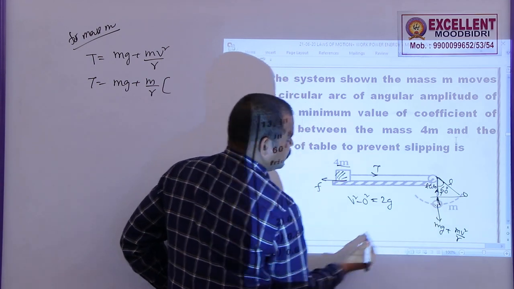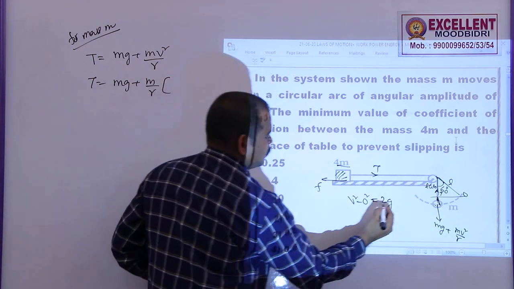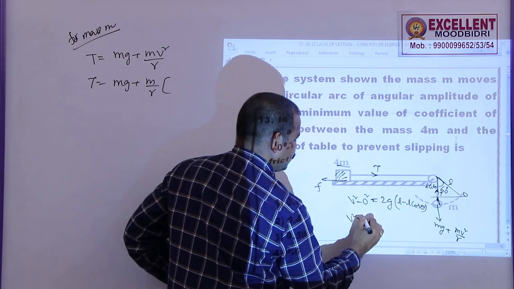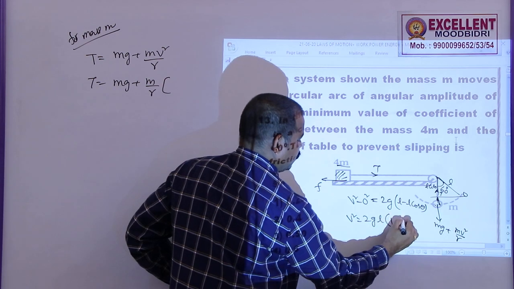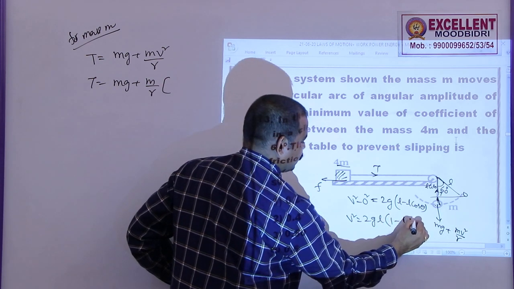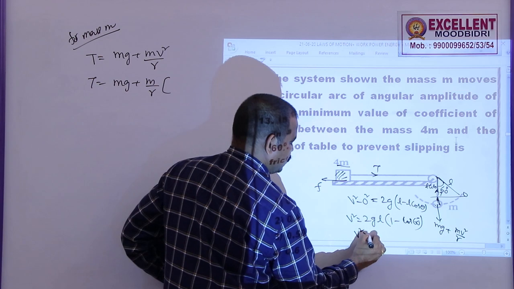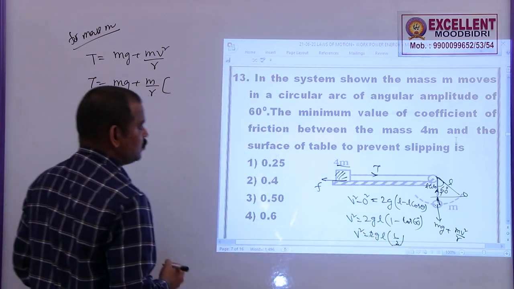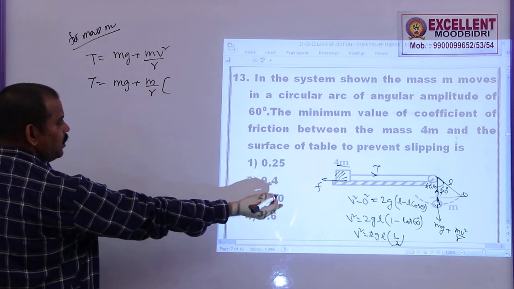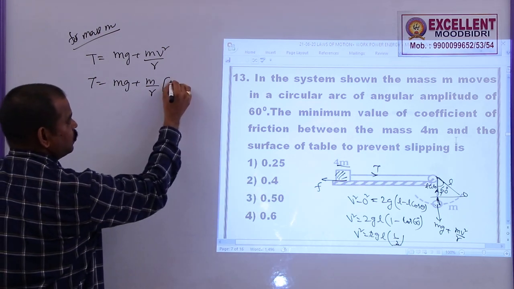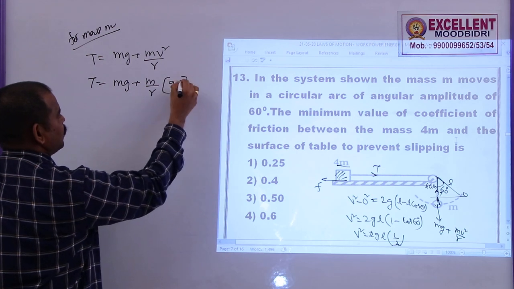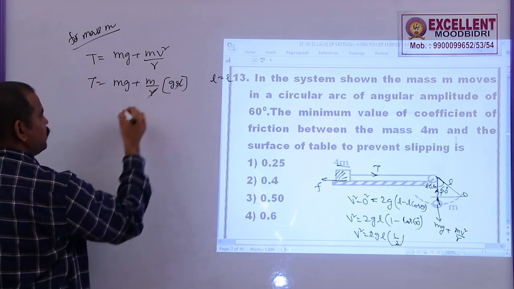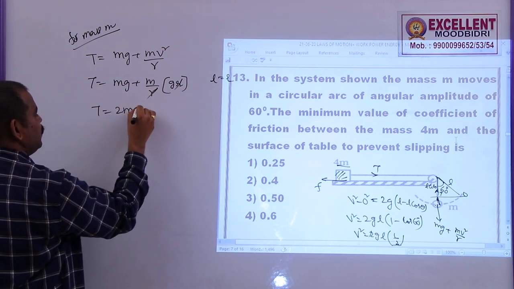So what is the displacement here? This displacement is L minus L cos 60. So v square is written as 2gL into 1 minus cos 60. So v square is equal to 2gL into 1 minus half, this is half. So v square is equal to gL. And here L is equal to R. So v square is equal to gR, because L is equal to R here. Length is equal to radius of circle arc. So T will be 2mg.